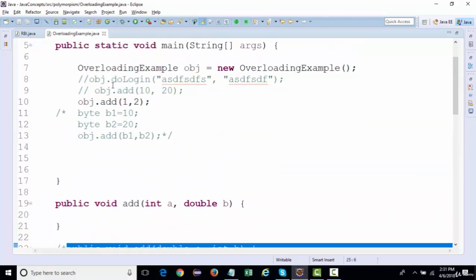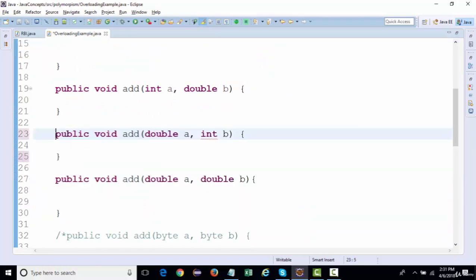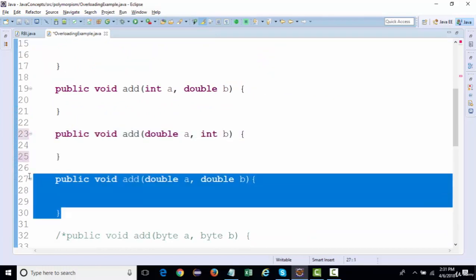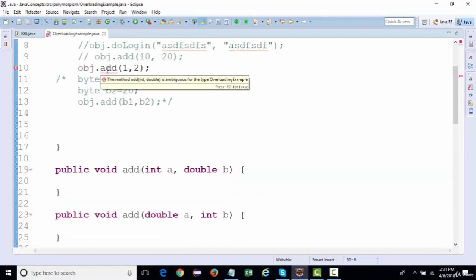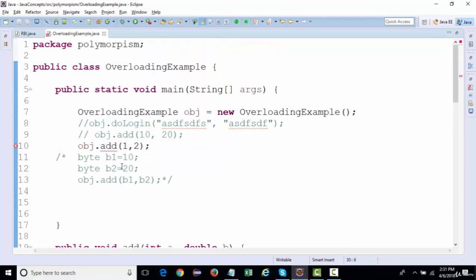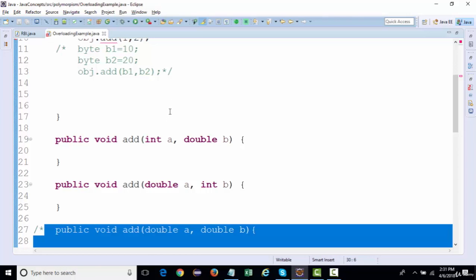But if I comment out the double one, so it has nothing to do with this double one. So the ambiguity is over here when you have similar types defined, right? So it gets confused where to pass the values. So that is what you need to be careful while working with overloading. So there are two things, right? One is duplicacy and one is ambiguity.